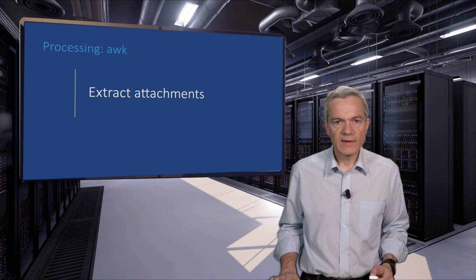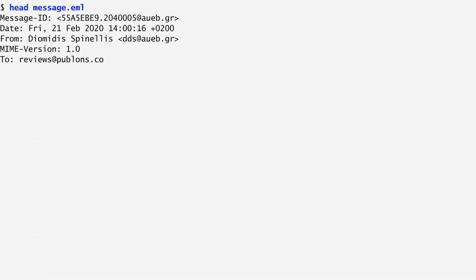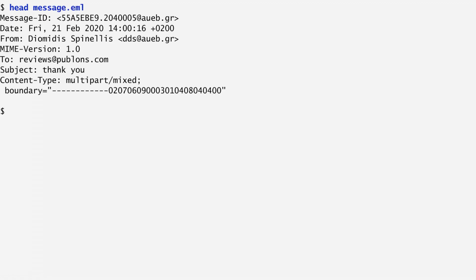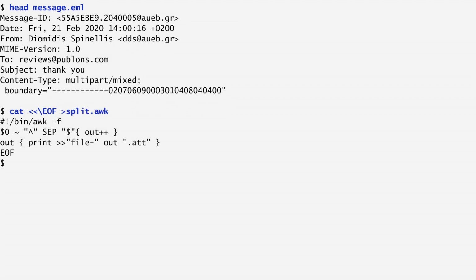As a broader example, let's see how we can use an awk script to automate the extraction of email attachments. Consider the following first few lines of an email message. Email messages containing attachments use a separator named boundary to separate one attachment from the other. Let's write a small awk script in a here document to save those attachments into distinct files.